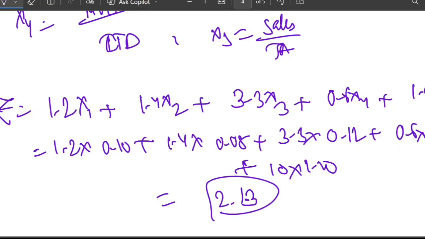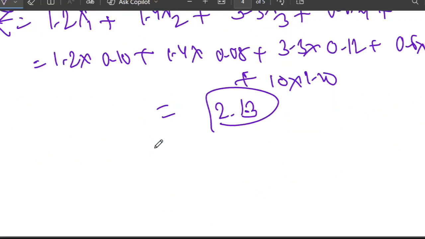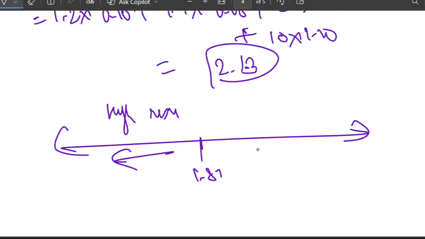And one more thing I want to tell you, what is the physical significance of this Z? If the Z value is less than 1.81, it means risk is very high. And if it is larger than 2.99, then it is a safe zone. And between 1.81 to 2.99, it is called gray zone.